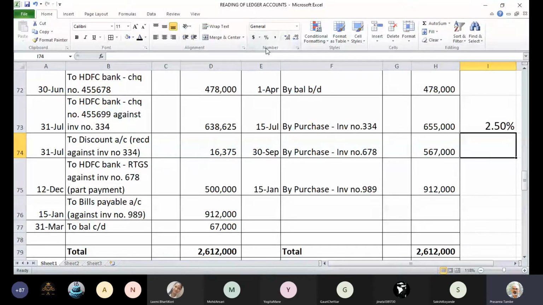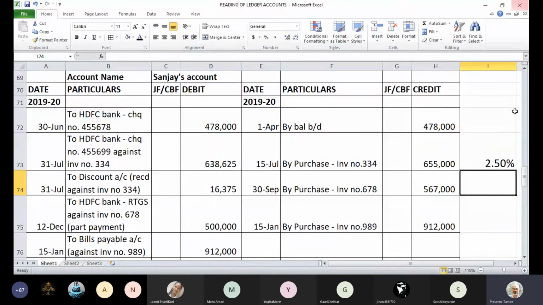For the subsequent invoice you have accepted a bill of exchange. You have accepted a bills payable, so that is not outstanding. But on 30th September, what you purchased, some balance is still outstanding, and that is 67,000 rupees, which is carried forward to the next year. Any difficulty in the creditor's account now? This was a credit account, Sanjay's account. Yes, I have a doubt.